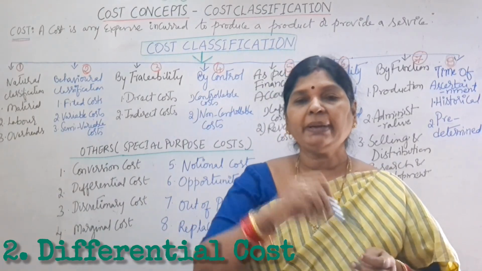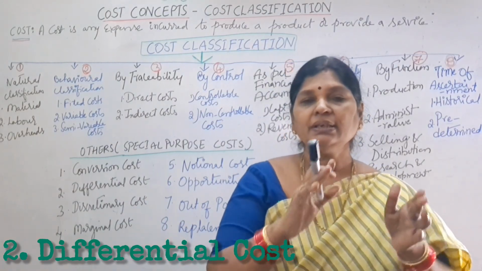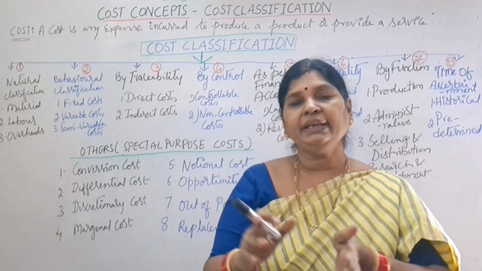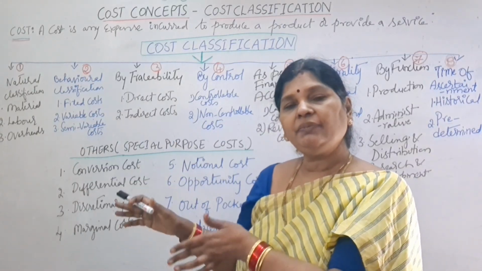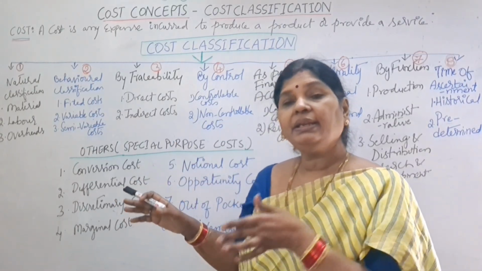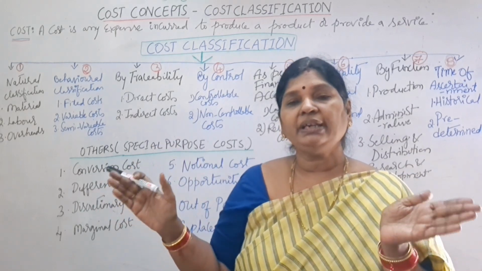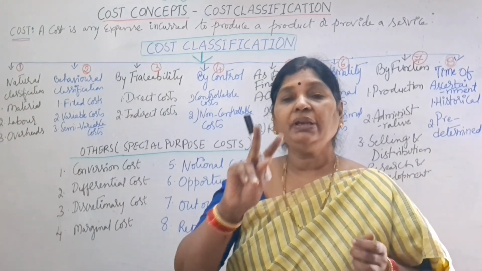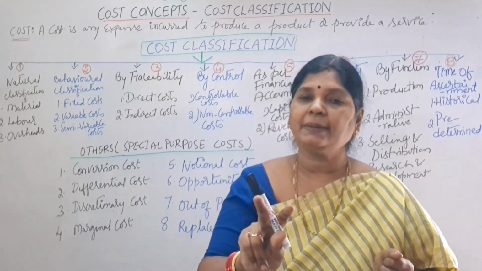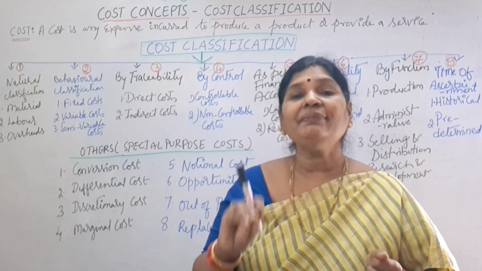Next, differential cost. Say for example, if you are buying from A supplier, what is the material cost that we are incurring? And if you are buying from the B supplier, what's the material cost that we are incurring? If there is any difference between these two costs for purchasing from two different suppliers, that cost is called differential cost.